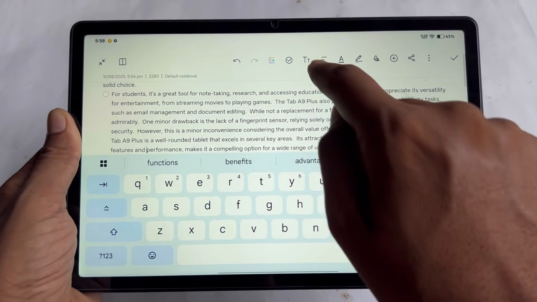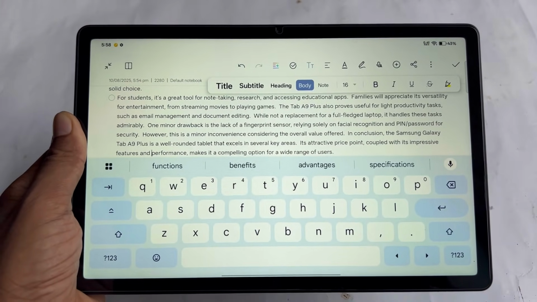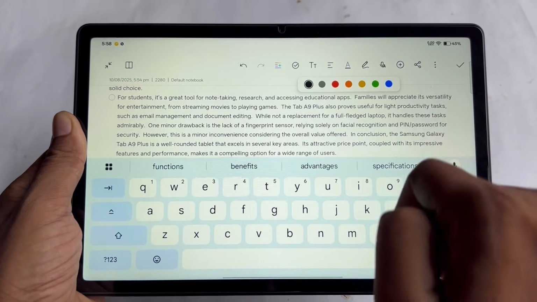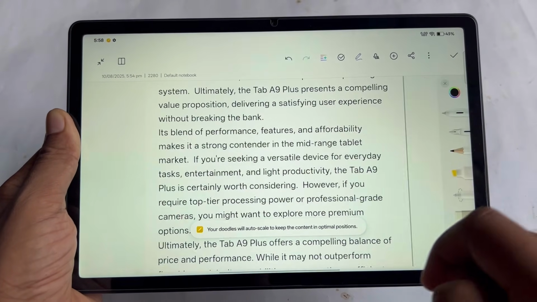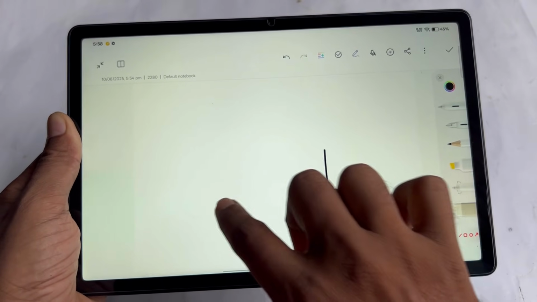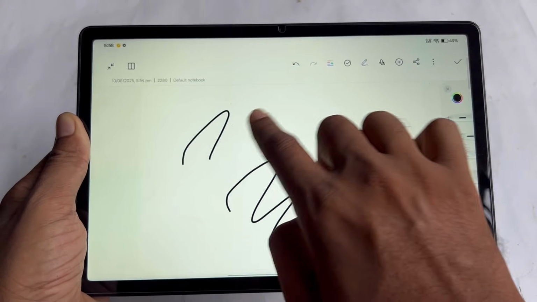Apart from these options, there are other options there. You can add title, subtitle, heading and font size. Now you can change the color of the font. Also there is a scribble feature. You can write down on this app with the use of your finger.